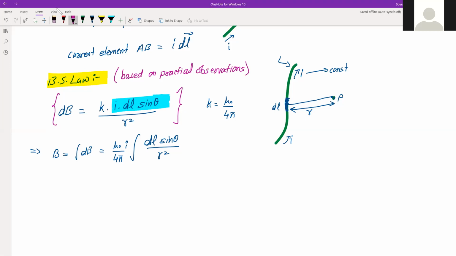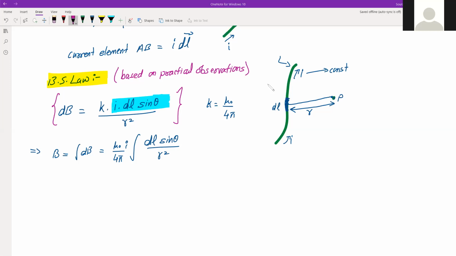Just like in Coulomb's law, the small amount of electric field will be equal to k, that was 1 by 4 pi epsilon naught into Q1 Q2 divided by r square. There again, it was based on practical observations. Same thing here also.